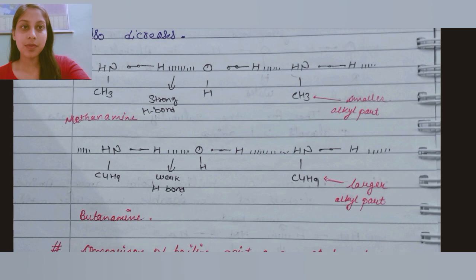For example, in methanamine, there is a strong hydrogen bonding and a smaller alkyl part is attached. But in case of butanamine, the hydrogen bonding is weak. Also, a large alkyl part is attached to it.